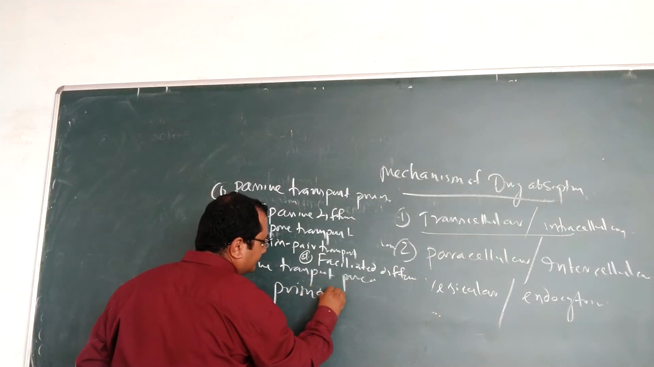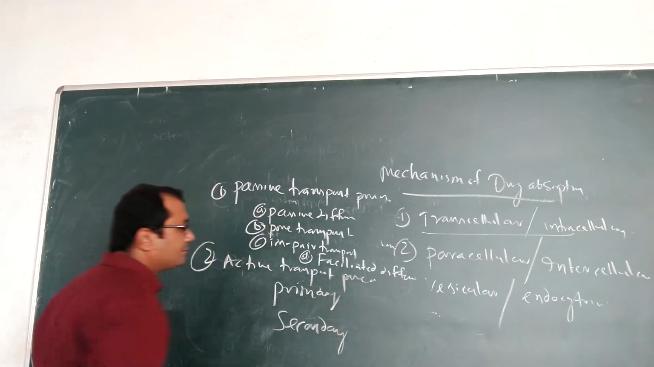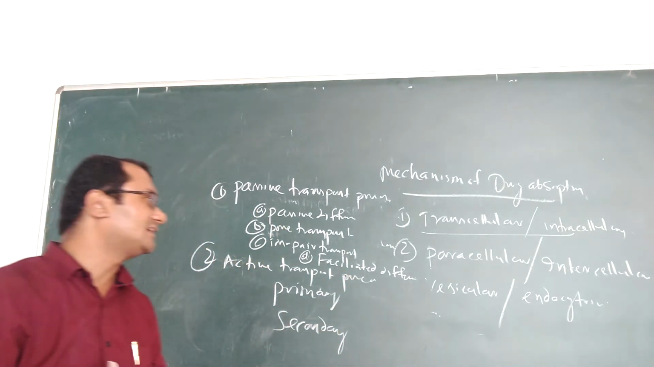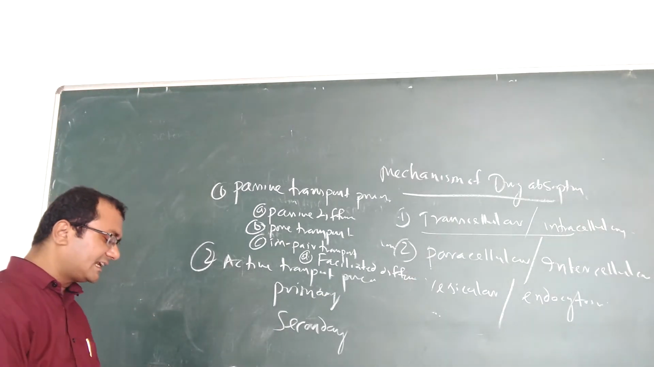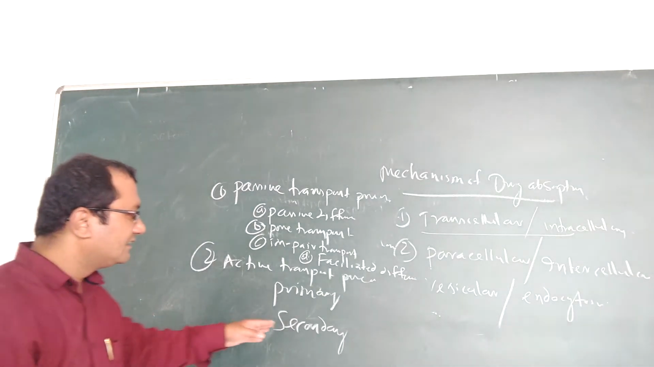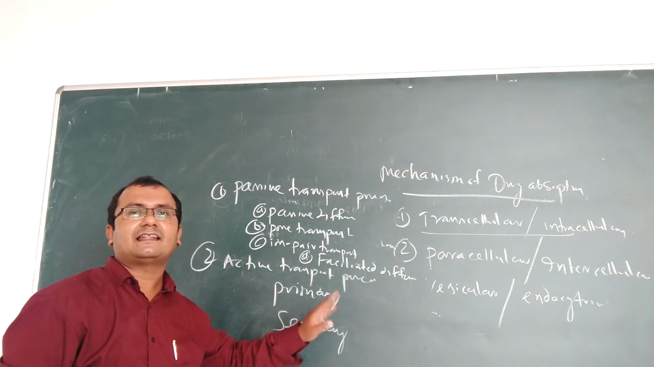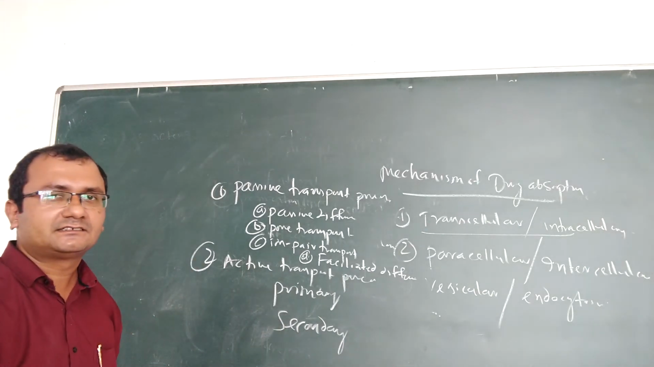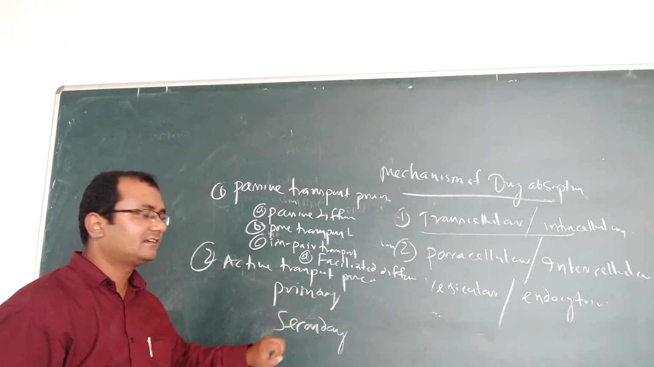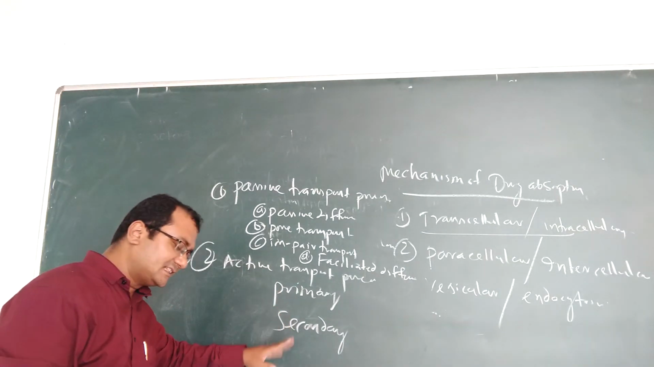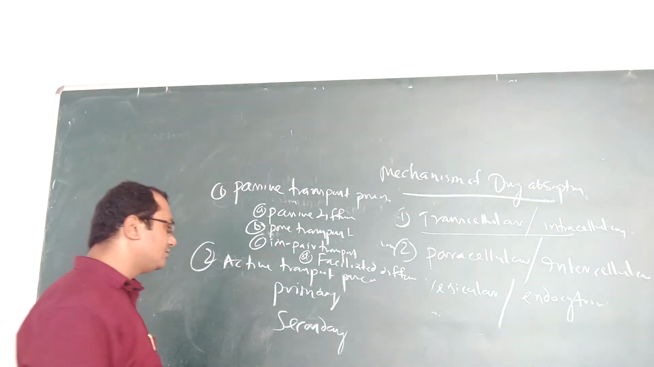Primary and secondary. In primary active transport, directly it takes energy from the ATP. In secondary active transport, as I told you, it is not utilizing the energy directly, but indirectly it is taking energy from others. Suppose other molecules are utilizing energy, that energy it will take and it will be absorbed. So this secondary active transport is again divided into two types.